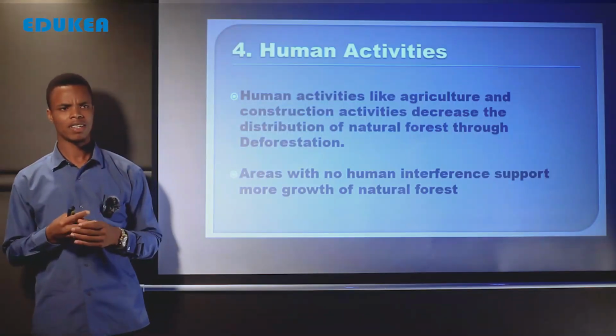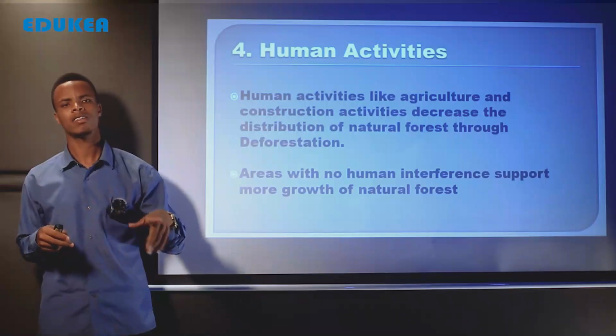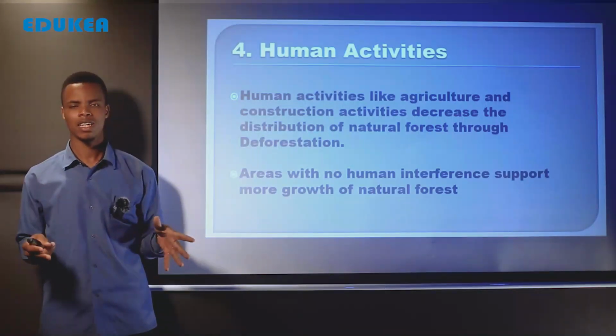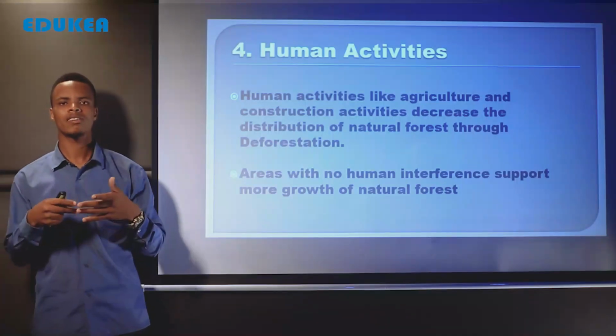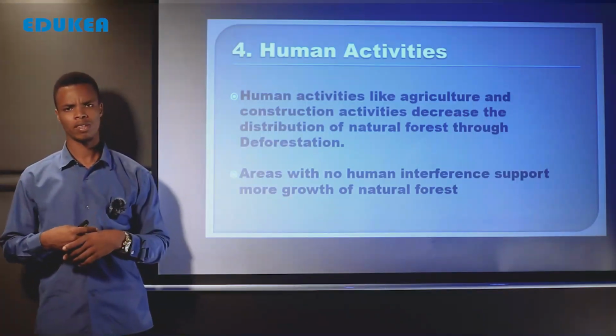For instance, you might find that in the area where previously there are natural forests, you find that people are clearing those areas for establishing agriculture, but others are clearing those areas for other human activities. So they discourage growth of natural forest, and sometimes they clear all natural forest in that area.